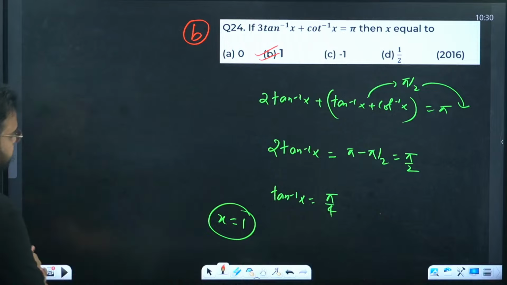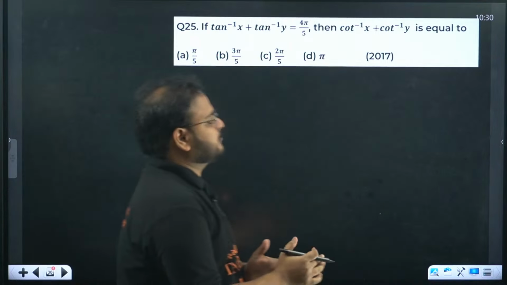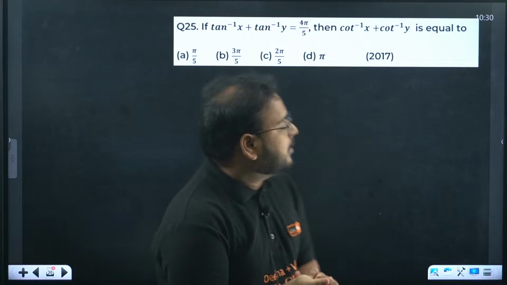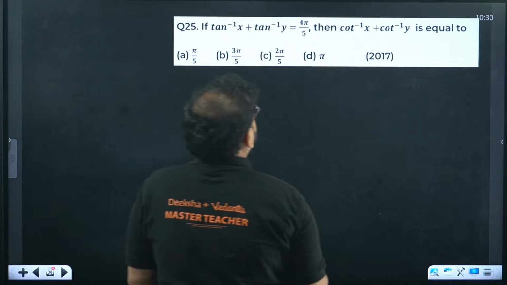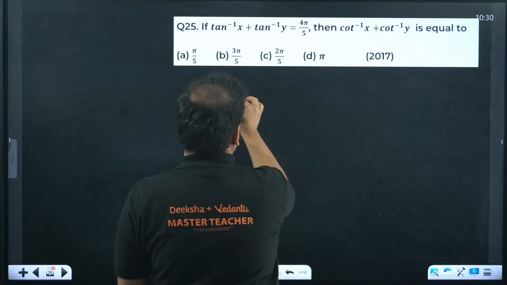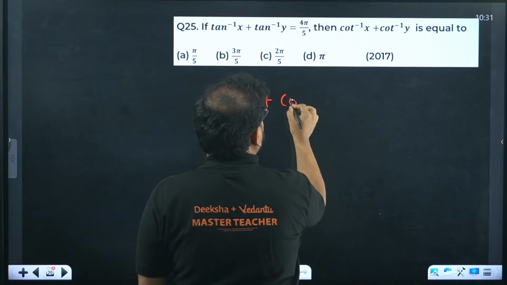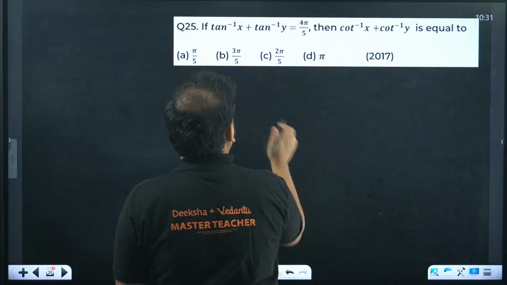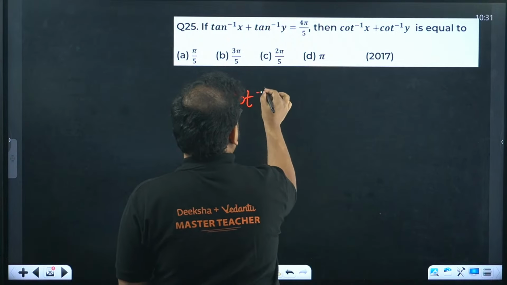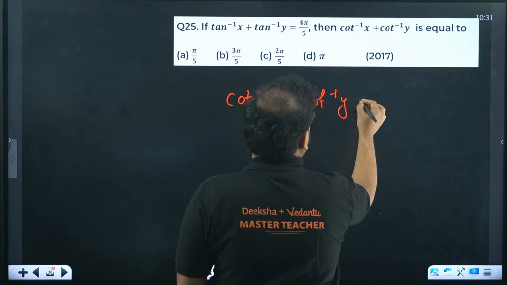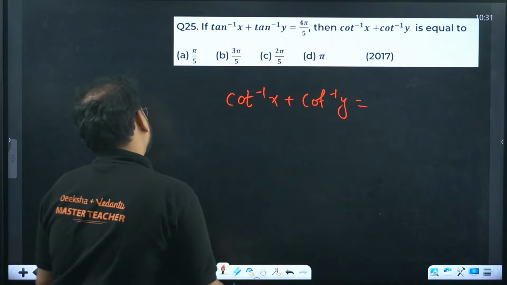Please check. Simple question. 25. They're asking us cot inverse of x plus cot inverse of y is equal to what? Think about it.